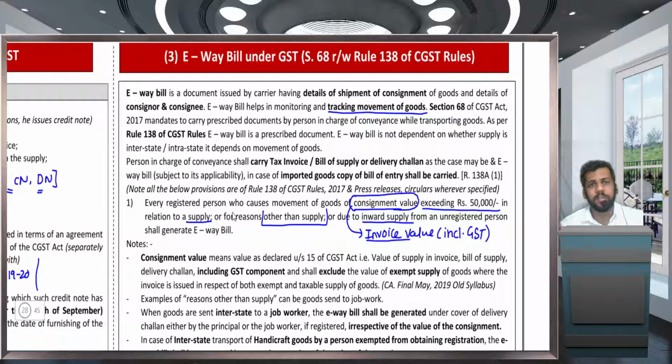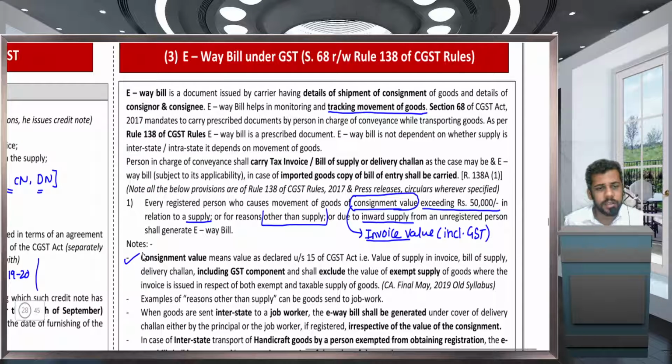So for effecting an interstate transaction, I am repeating once again, we are learning the CGST Act and CGST rules, so we are only concerned with interstate transactions. It does not mean that in case of intrastate transactions, the e-way bill is not required. It is still required, but there are different monetary limits.